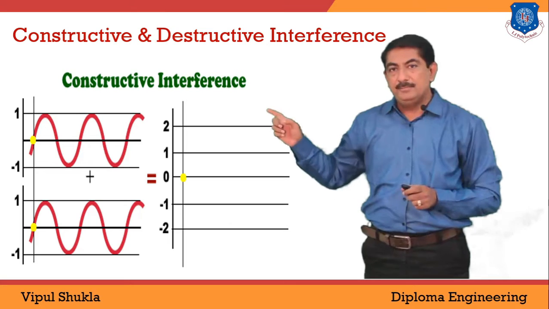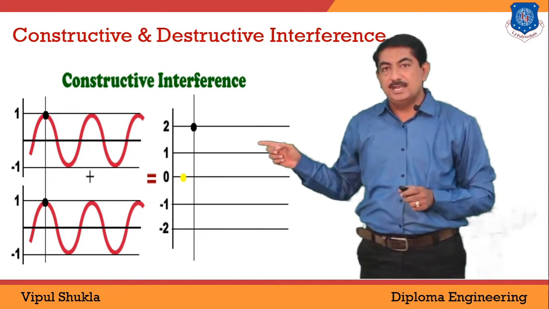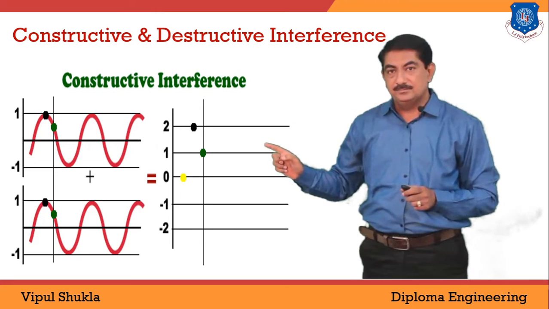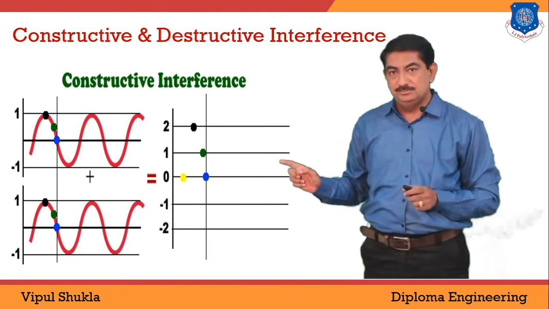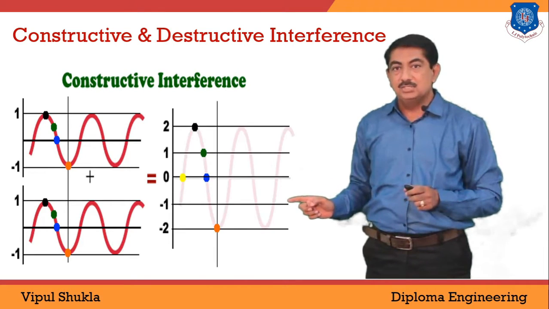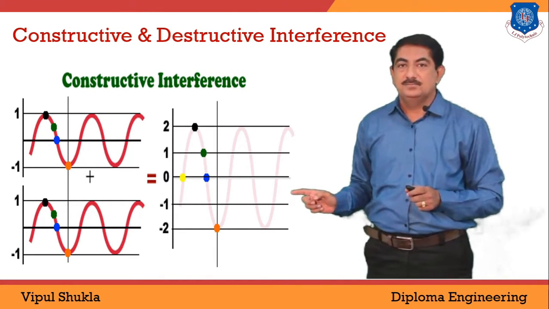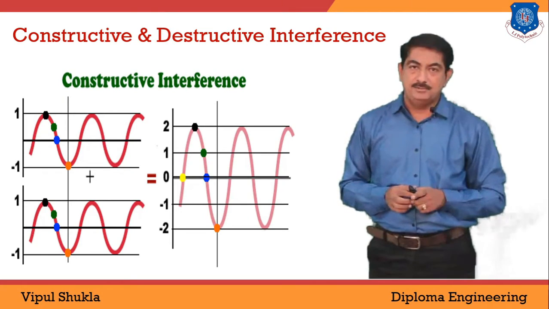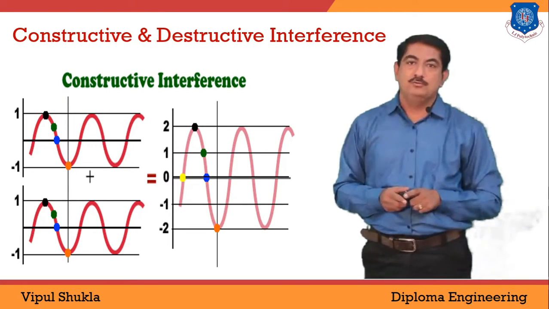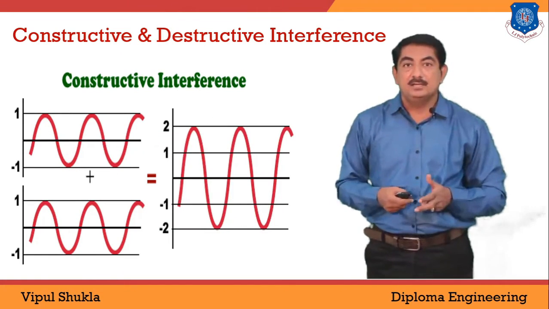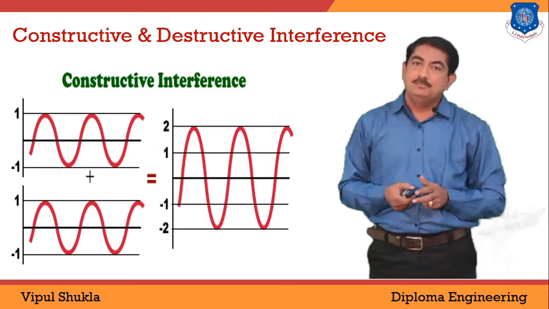Now look, when meeting at a point, the resultant amplitude is now 1 plus 1, so 2, then it is 1, then 0, then -2, like this. So constructive interference is the type of interference when two or more waves meet at a point, and at that point the amplitude is bigger than the amplitude of the individual waves.